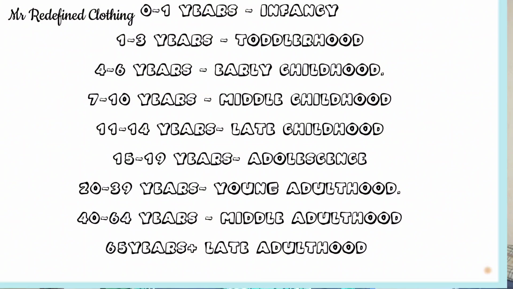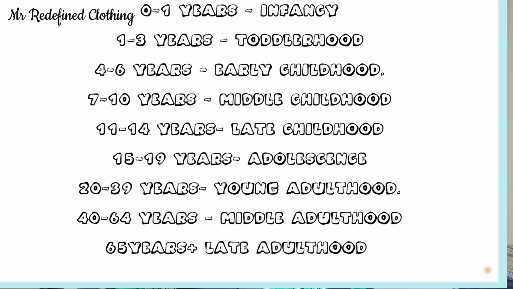So here I have from 0 year to 1 year as infancy. That's any person from 0 years to 1 year being regarded as an infant, infancy, right? Then from 1 year to 3 years is being regarded as toddlerhood. Then from 4 years to 6 years is being regarded as early childhood. Then from 7 years to 10 years is being regarded as middle childhood, while from 11 years to 14 years is being seen as late childhood.